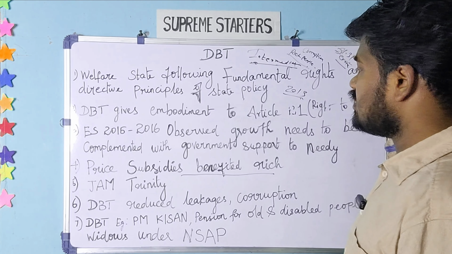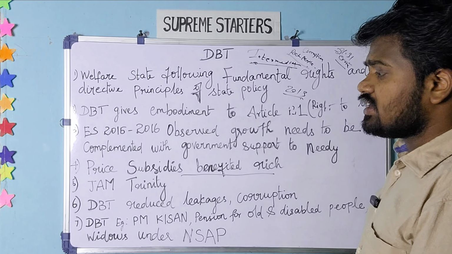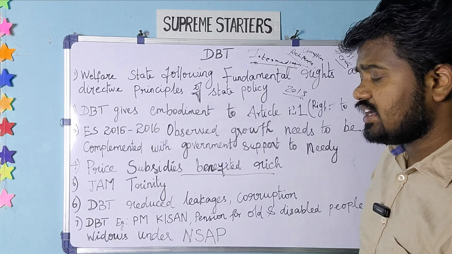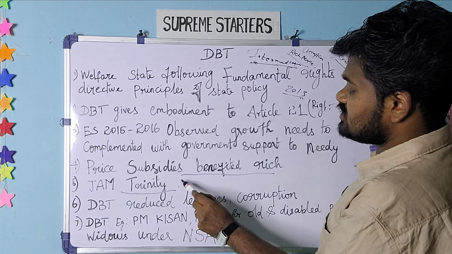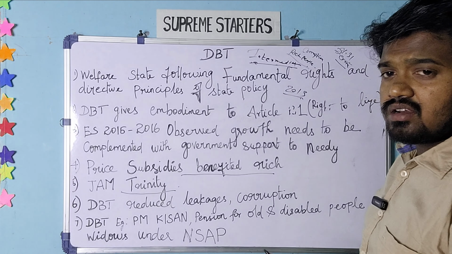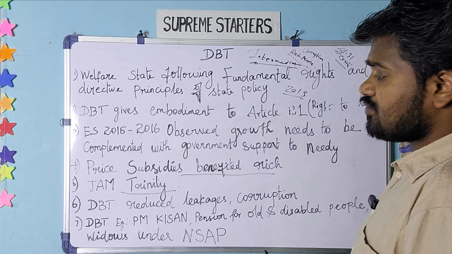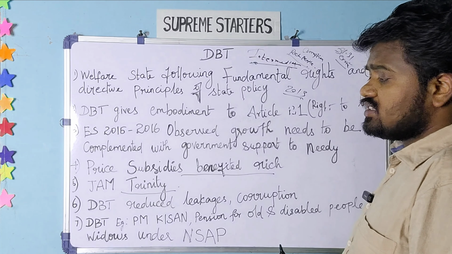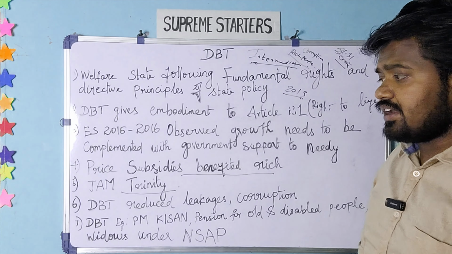So what happened is, after DBT came, it had an impact, because it targeted the beneficiary. It actually indicated who the beneficiary is, through JAM. JAM means Jan Dhan, which means zero balance accounts, then Aadhaar, and M means mobile number. So this becomes an identity for identifying the beneficiaries. This has been used so that rich people will automatically get out.